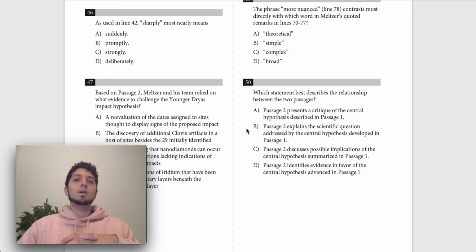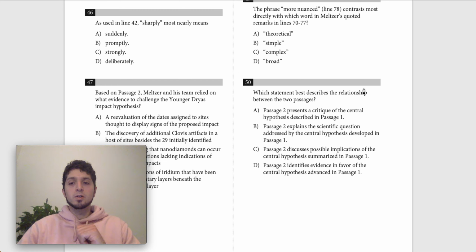So we're going to be looking at question 50 today from the SAT number 17, April 2019 QAS test. And question 50 says, which statement best describes the relationship between the two passages? So we're asking about basically the big relationship between these two different passages. This is on the paired passages.